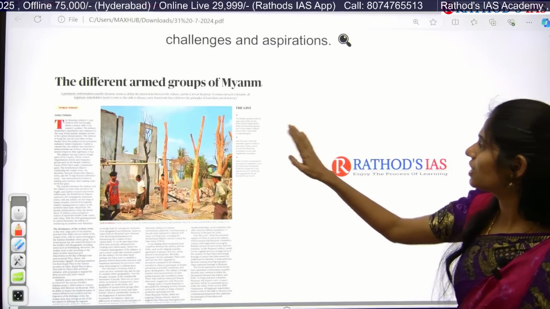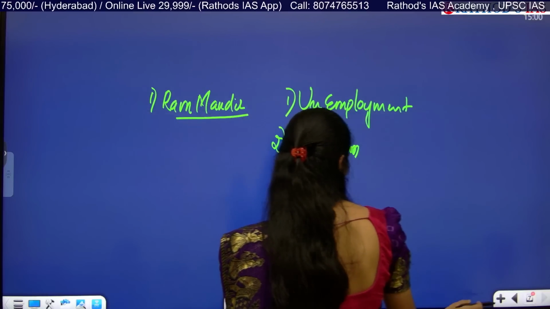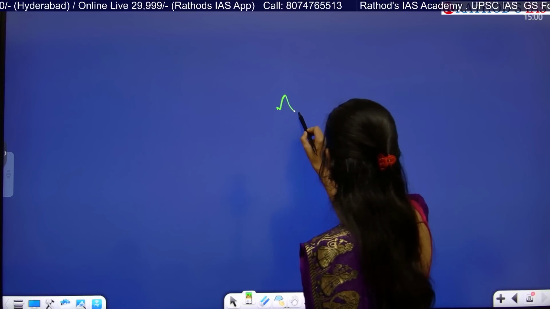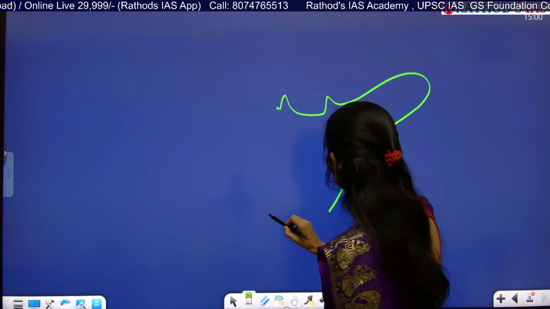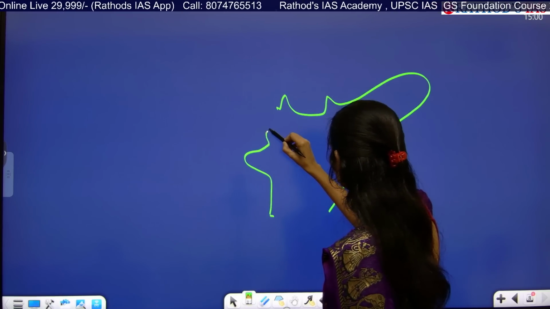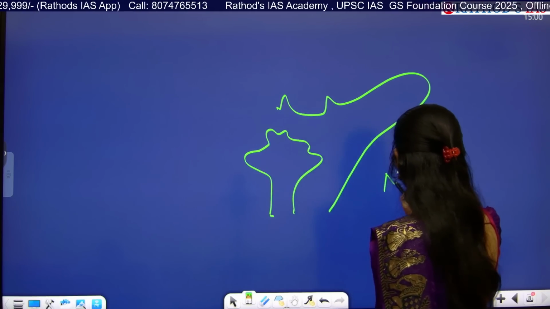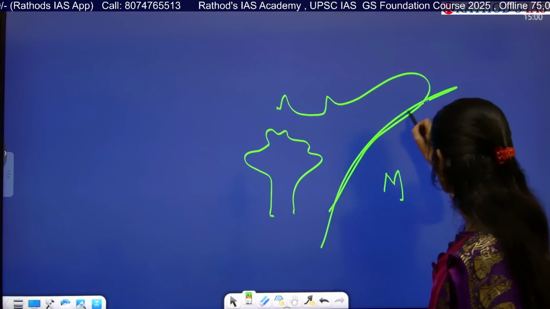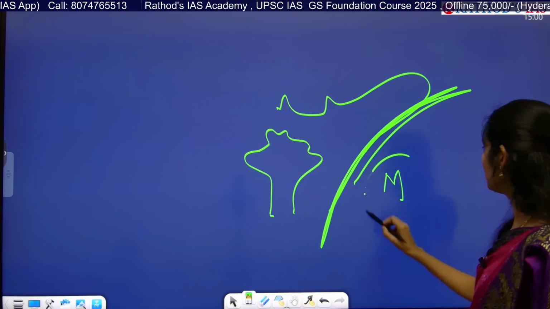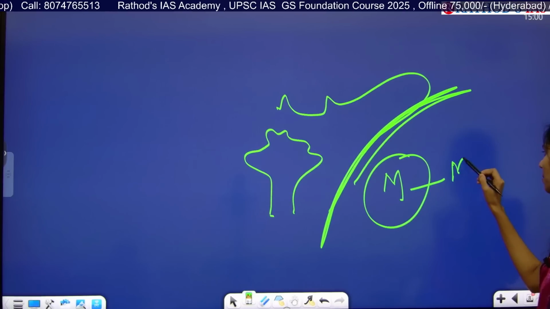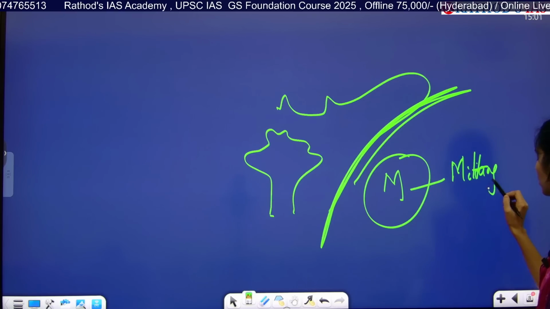And the next topic is the different armed groups of Myanmar. So you all know that we share a direct boundary with Myanmar. Here we have Bangladesh. Okay, here we have Myanmar, and with Myanmar we share this boundary. So what is actually happening in Myanmar? Myanmar is under military junta.